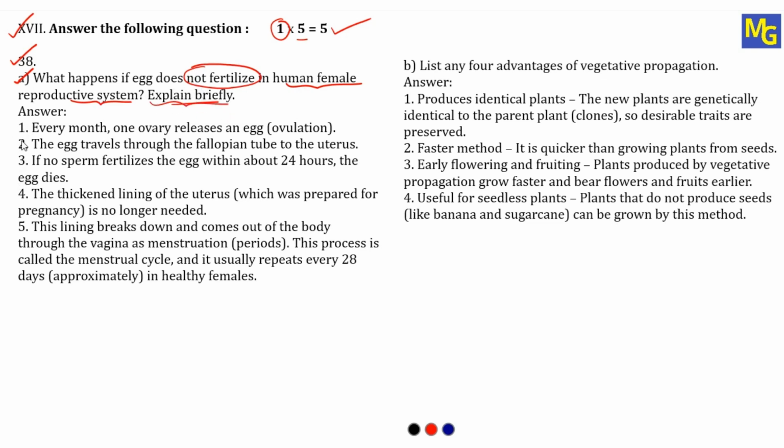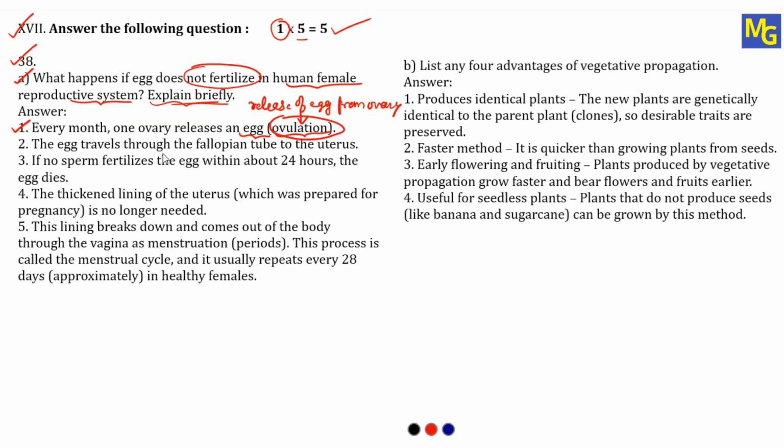So the answer is, see here, I have given the answer in points. If your answer has some 4 to 5 sentences, try to write in points, don't write in a paragraph. It will be easy for the examiner for correction. Now see, point 1. Every month, one ovary releases an egg. As we have a pair of ovaries, there are 2 ovaries in human female. So every month, one ovary will release an egg. That process is called ovulation, release of egg from ovary. I'll write it here. This process is called as ovulation.